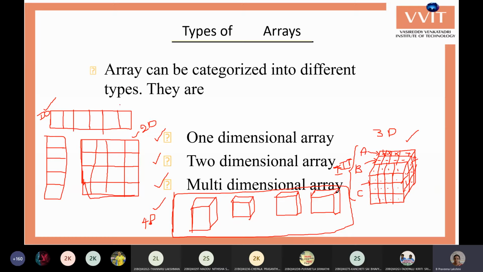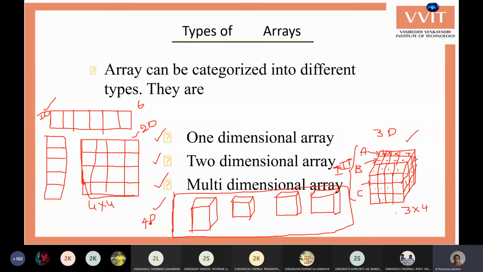In the one-dimensional array we have either one row or one column size. For example, if this is a one-dimensional array, its size is 6. For the two-dimensional array we have rows and columns, so 4 into 4, 16 elements. For the three-dimensional array, each plane is of size 3 into 4.